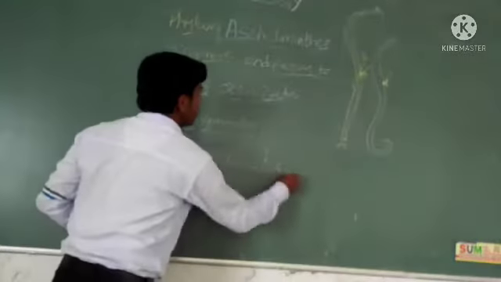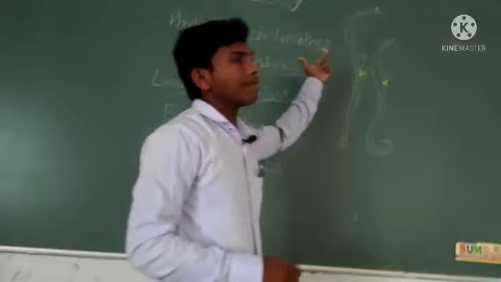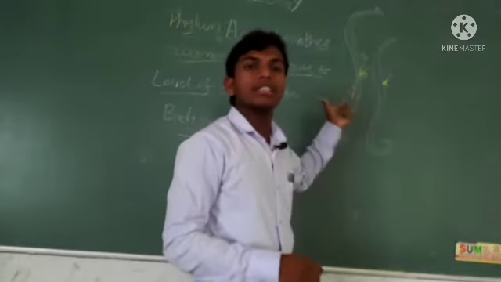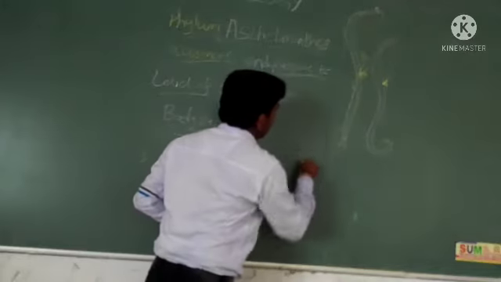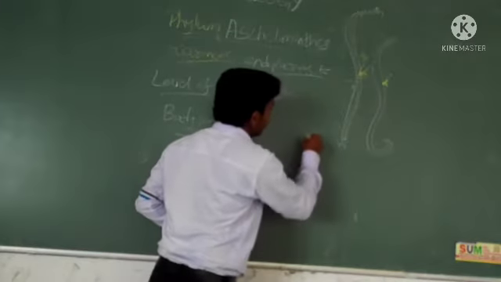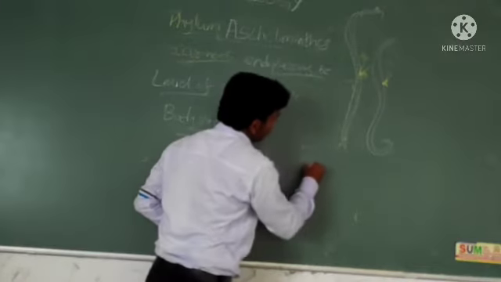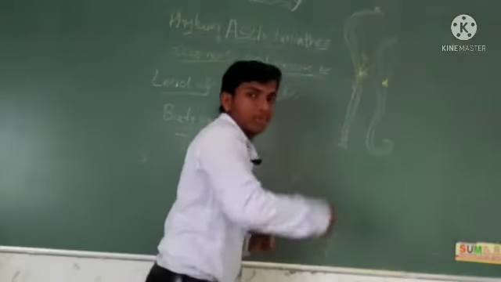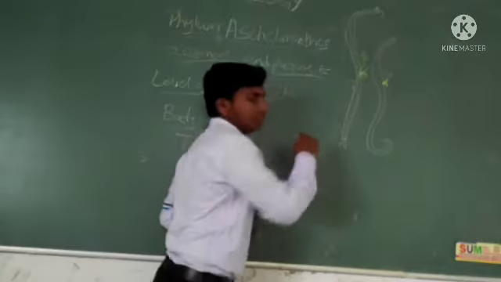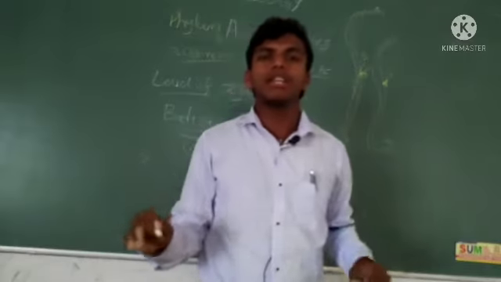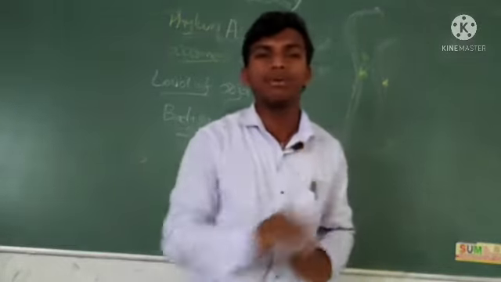Okay. These are unsegmented. See, think about this structure. Segmented means they form segments, a body division, but here there are no segments. These are unsegmented. There is no body division.